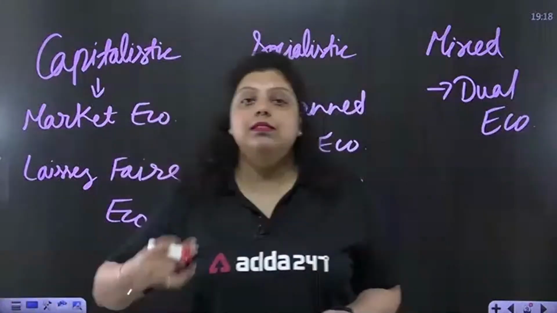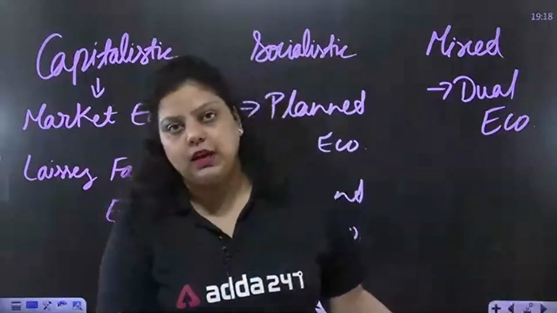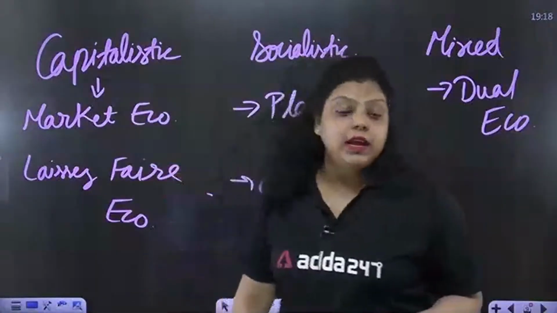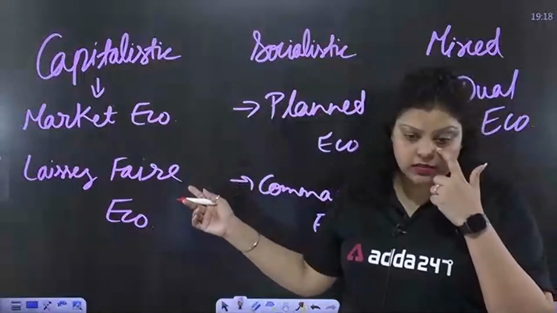Now, capitalistic economy is known as market economy. It means economic decisions depend on the market. On market means on the demand and supply of the market. Second, laissez-faire economy means the economy where there is freedom. That will be known as your laissez-faire economy.